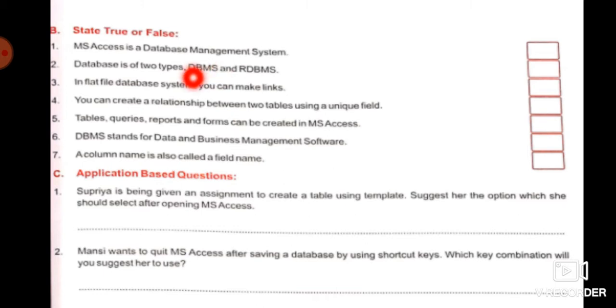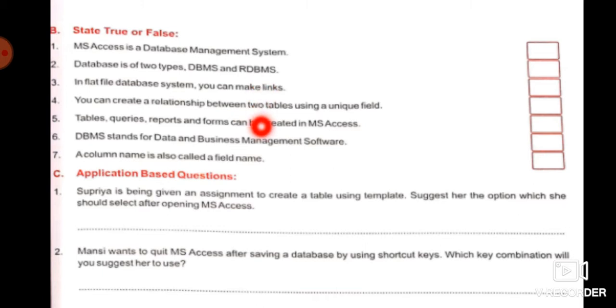Next is database is of two types, DBMS and RDBMS. This is also false, because if you remember, I have explained you two types of databases. First is flat file database and second is relational database. So second one is also false.